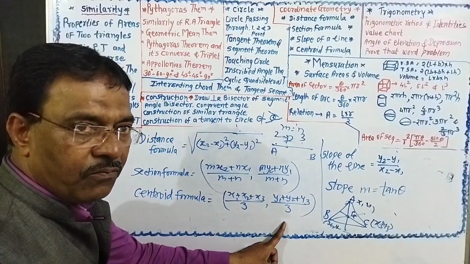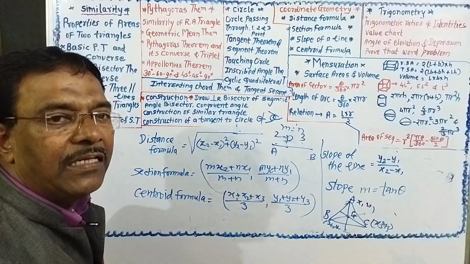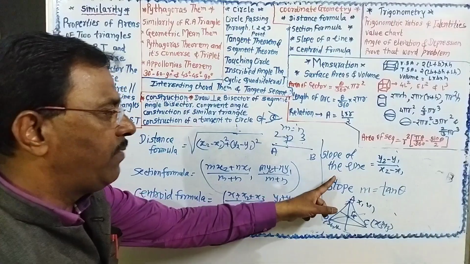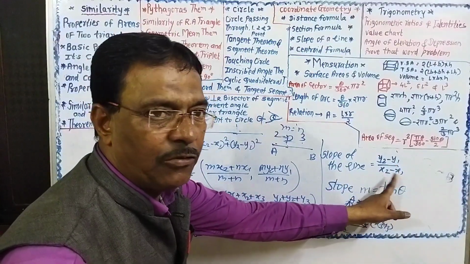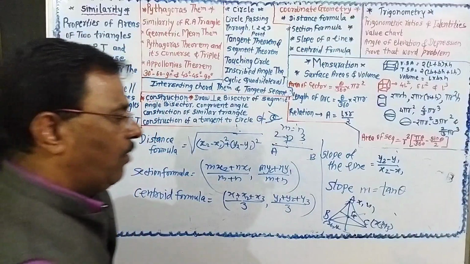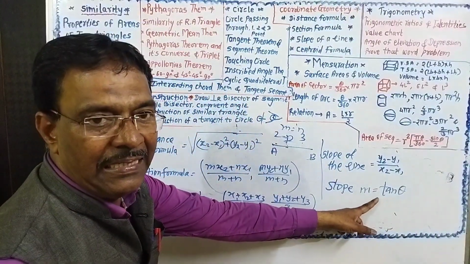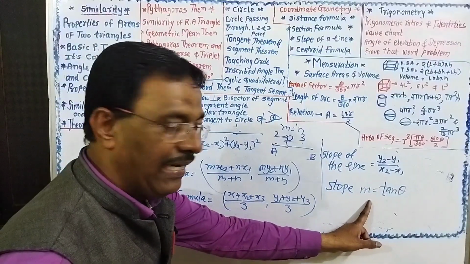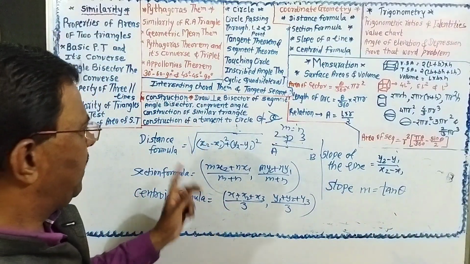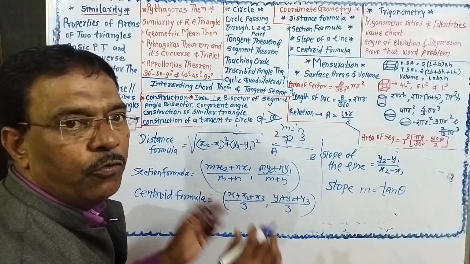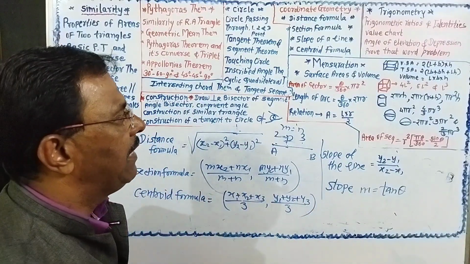Then the next formula is to find the slope of the line. The slope of the line is (y2 minus y1) upon (x2 minus x1). And one more formula: the slope of the line is equal to tan theta. So this is a very important formula. You must remember this formula, and by using this value you can solve the examples.